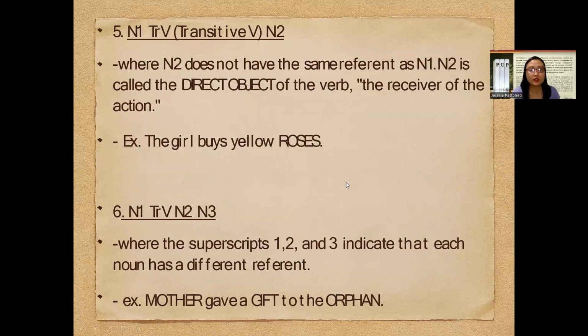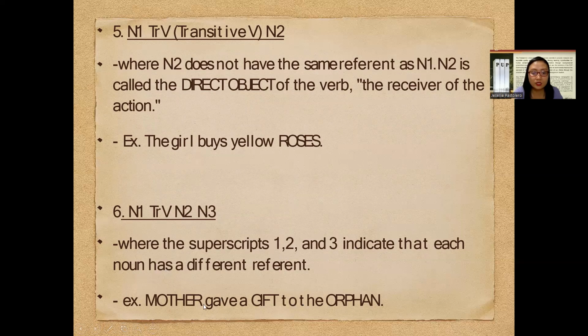Next, for number 6, we have N sub 1 plus transitive verb plus N sub 2 plus N sub 3, where the superscripts 1, 2, and 3 for the nouns indicate that each noun has a different referent. If you examine it closely, by the example, mother gave a gift to the orphan.